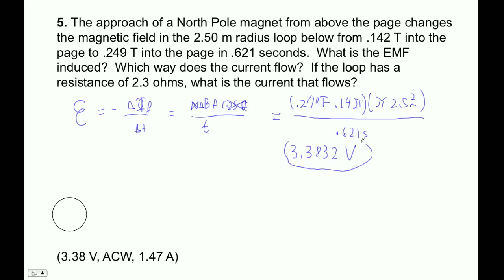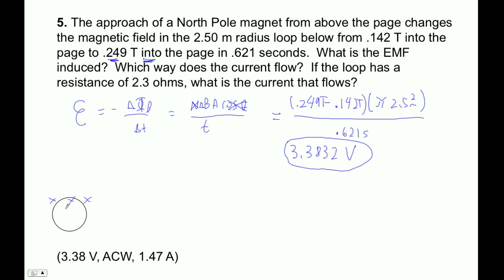As far as I can tell, with EMF you can divide by resistance and get current, so it's just like voltage. So what does EMF induce? Which way does the current flow? Well, let's see. The magnetic field is into the page, and it's changing.